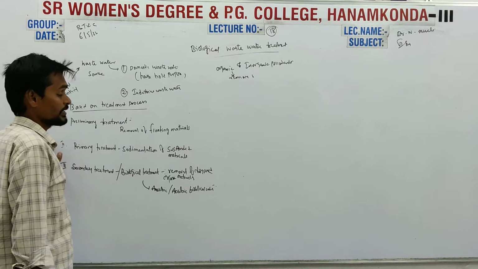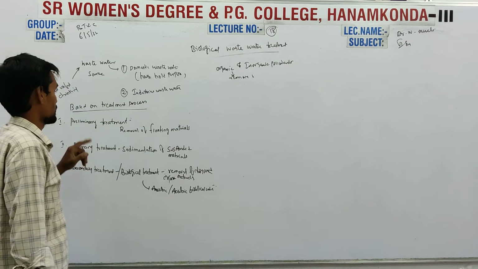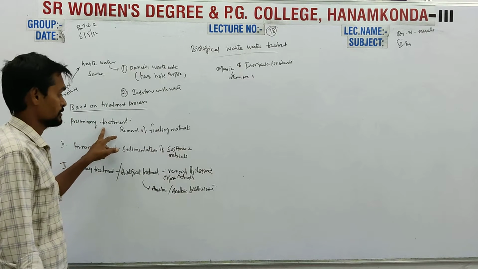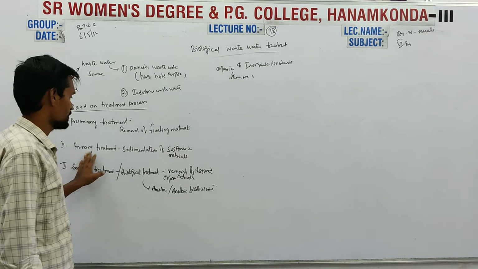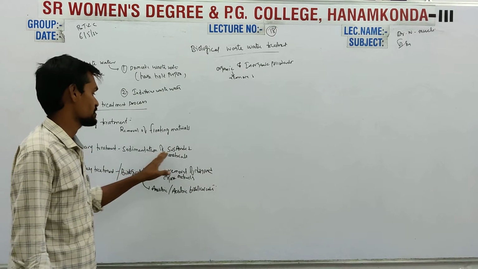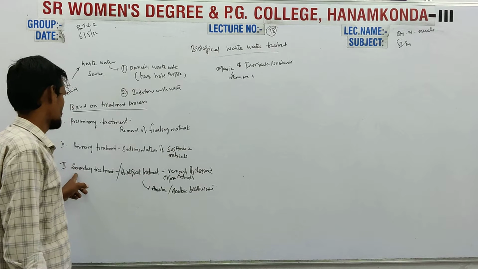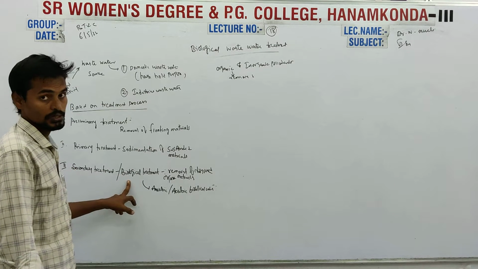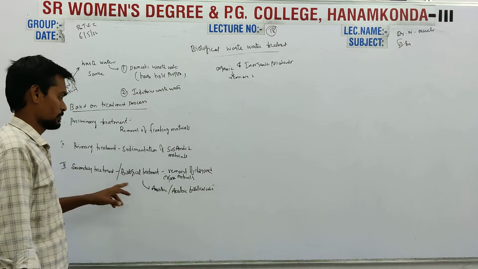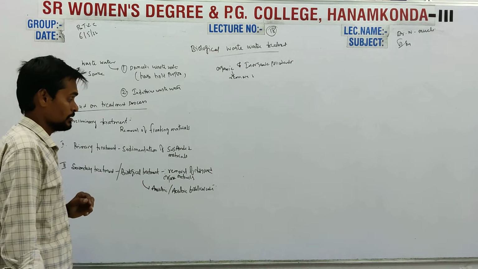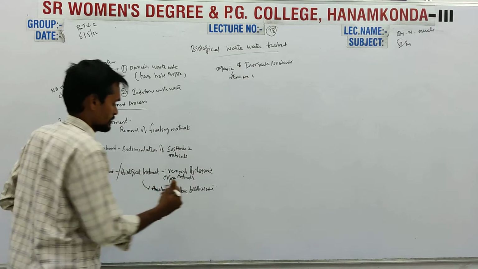So these are the different categories of how we treat wastewater: preliminary treatment, which is removal of floating material; primary treatment, based upon the sedimentation of suspended materials; and secondary treatment, called biological treatment, which is removal of dissolved material by using aerobic and anaerobic biological units.